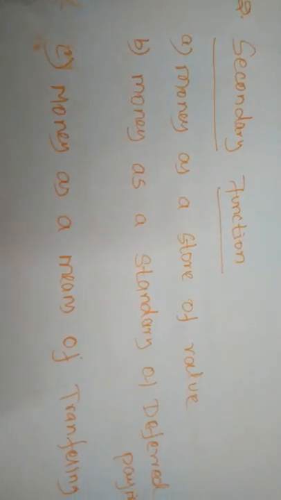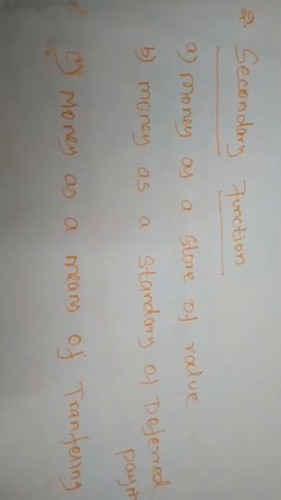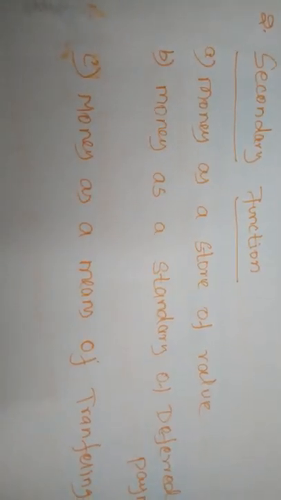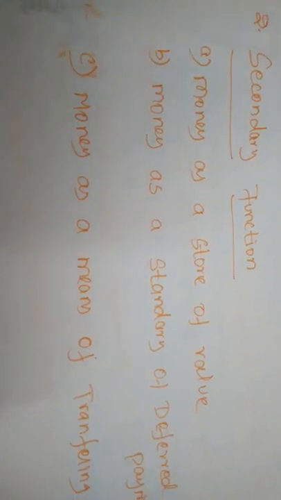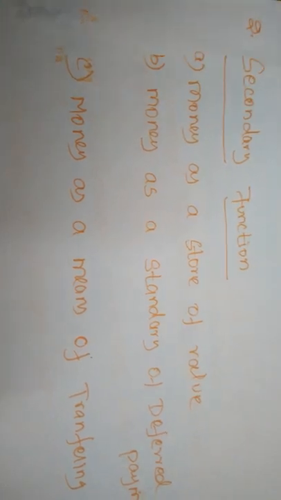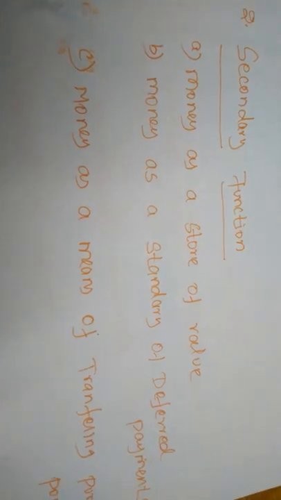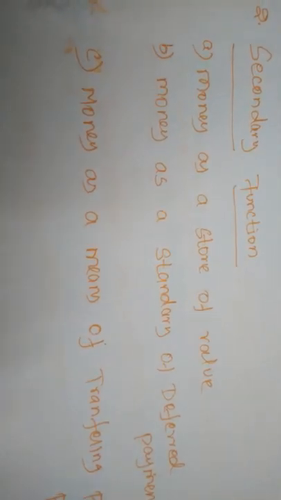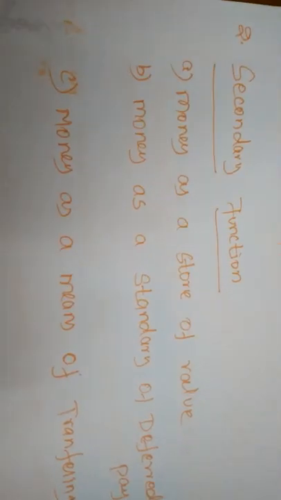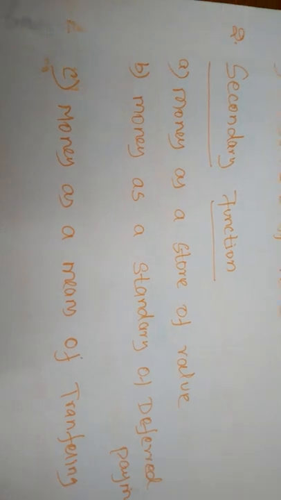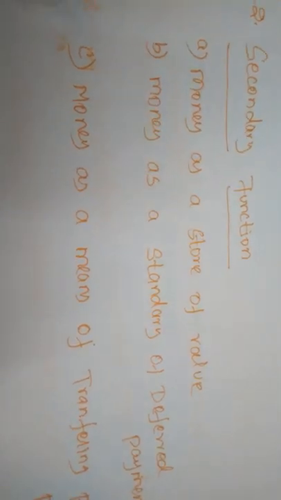Suppose there is money, then we can easily convert the land, buildings, machineries and ornaments into the form of money. After converting the materials into money, we can easily store it in our home itself, in the bank, or in any locker. So money also acts as a store of value. All commodities have different types of value, and that value can be stored in the form of money. It is only possible after the invention of money, right?